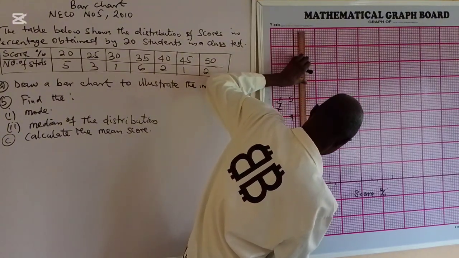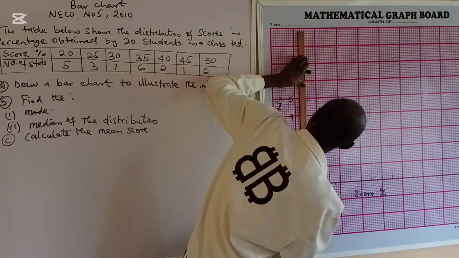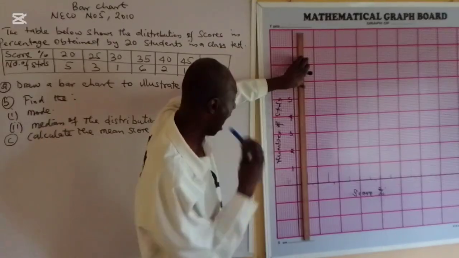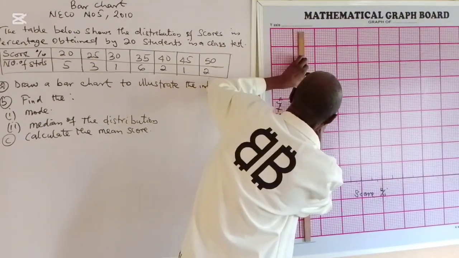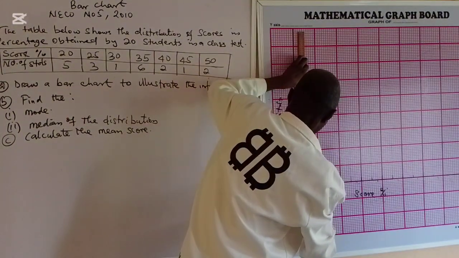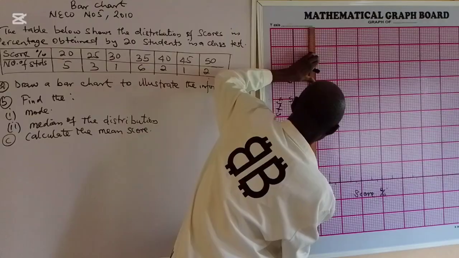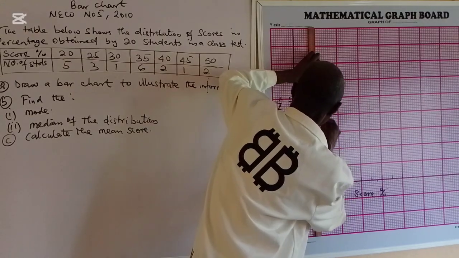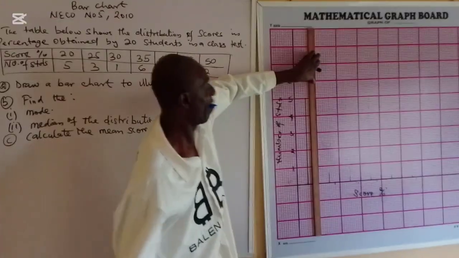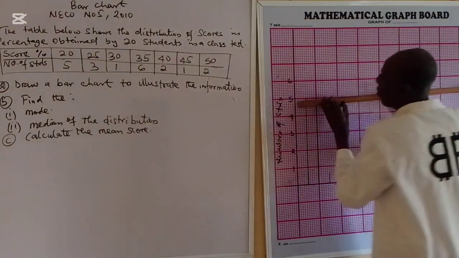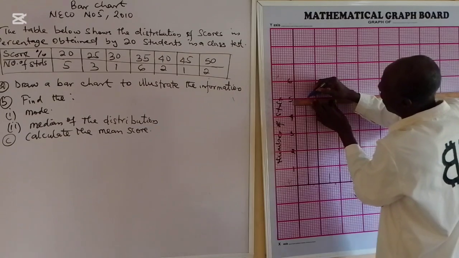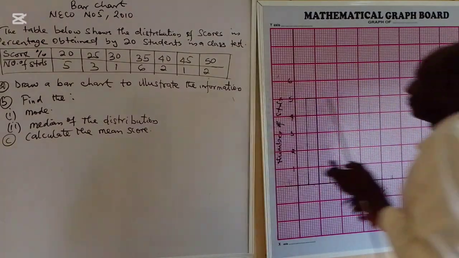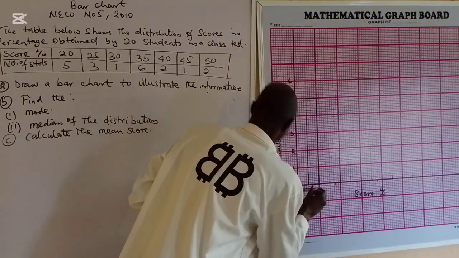We draw the bar to 5. You see the 5 there? We come here and draw it here. Right, it is 5. I will complete the bar. That is bar number 1, and it is 20.